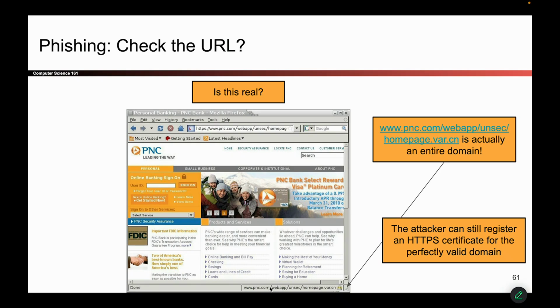So what just happened here is that actually the domain was not pnc.com. Somehow the attacker maybe used some special slash character that's a little bit different from the real one, and they registered a domain that starts with pnc.com and ends in .var.cn. So in other words, we thought the URL was pnc.com. In reality, this entire thing was the URL, and we're actually on this weird var.cn website. So yet again, it's a phishing attack, and just checking the start of the URL didn't help us catch that. So we have to be even more careful.